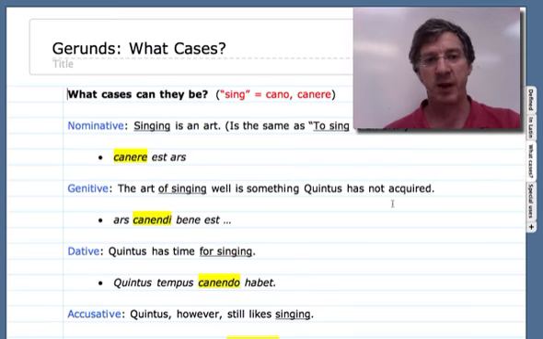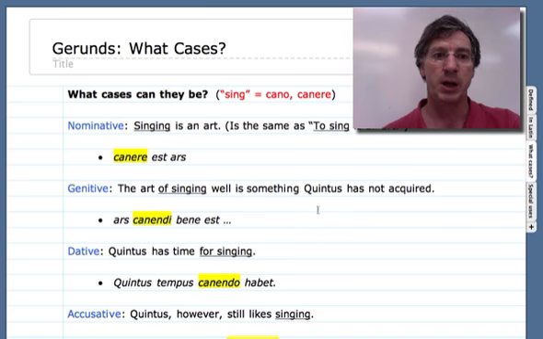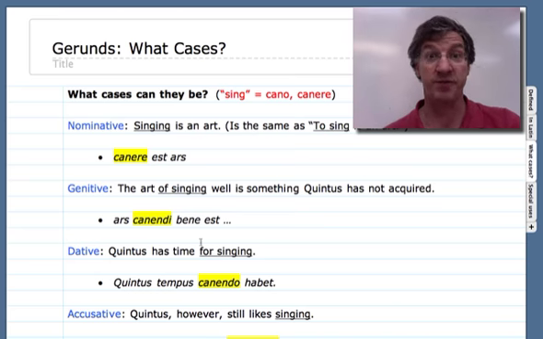What cases? How do the cases work here? As we said, there would be no gerund in the nominative. It would be to sing as an art, canere est ars. Very often in the genitive, they say the art of singing or the habit of singing. There are certain Latin phrases that often take the genitive case.